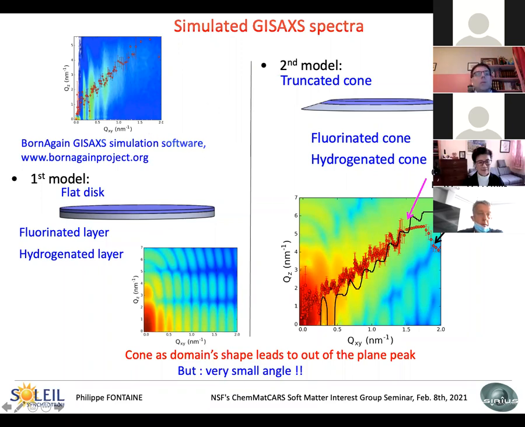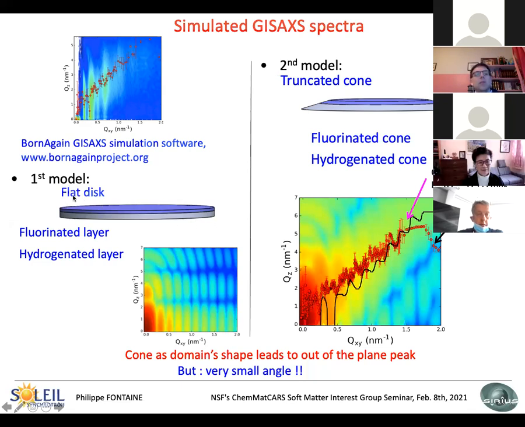But if you try to model that, we have used the BornAgain GISAXS simulation software, which you can find at this address, which uses a general DWBA approximation. Of course, we tried the first model, but this is very easy, and you don't need any software to know the result.